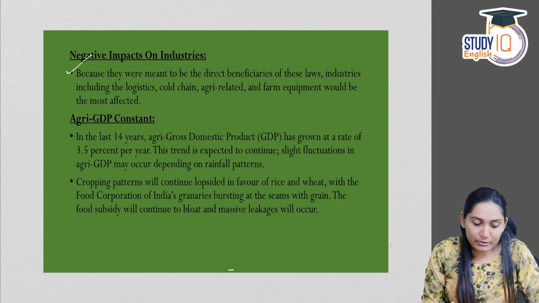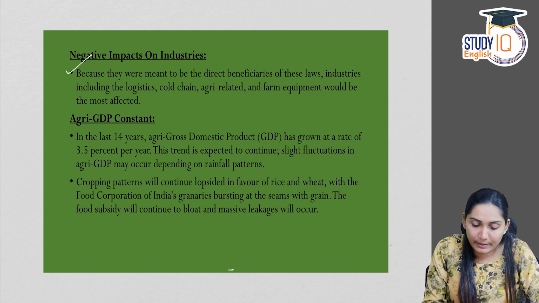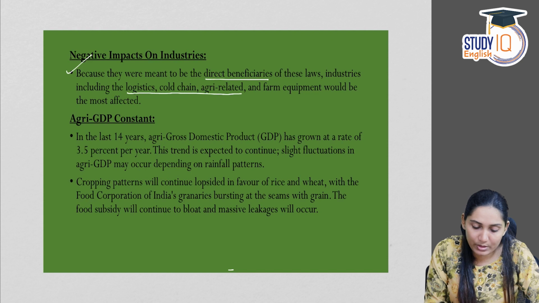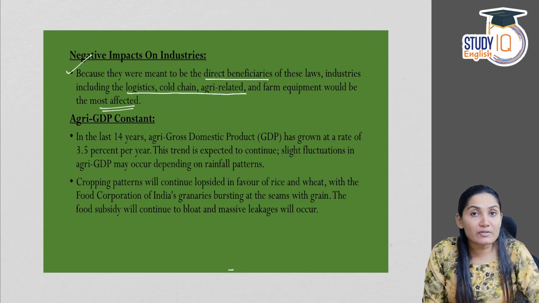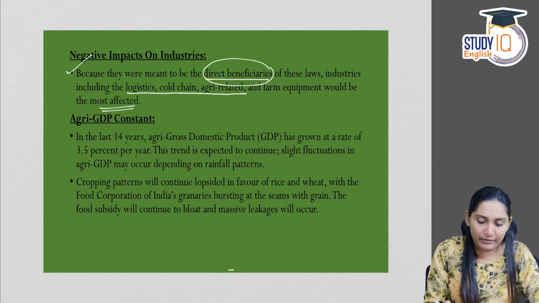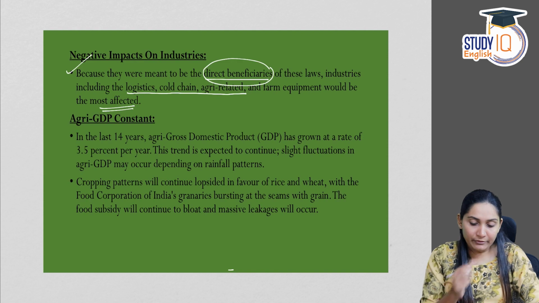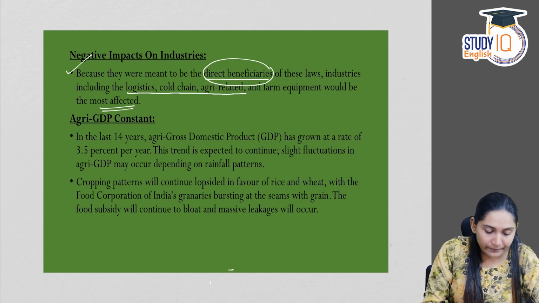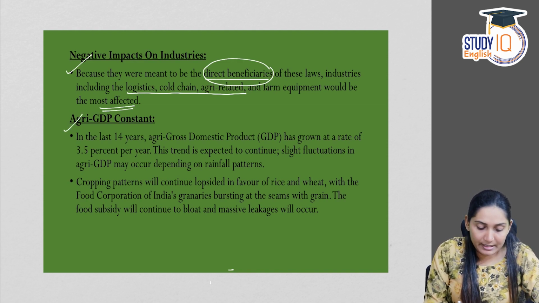Now, negative impact on industries. Because they were meant to be direct beneficiaries of these laws, industries including logistics, cold chain, and agri-related industries would be most affected. See, if these farm laws were implemented in the country, the industries would have been the direct beneficiaries of these farm laws. Next is agri-GDP.